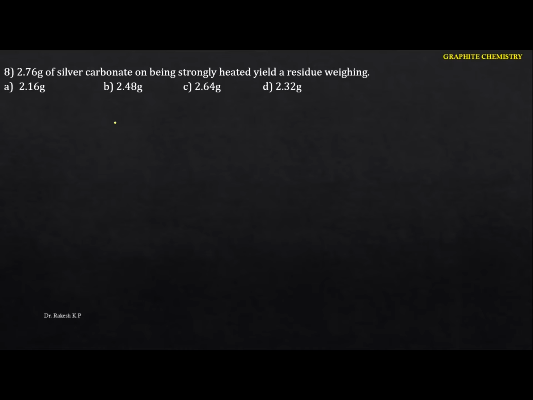I'm going to write the decomposition reaction here. Ag2CO3, if we heat, we are going to get silver plus carbon dioxide, and also oxygen. I'm going to balance this. So this will be 4, and here we have to write 2, and this will be 1.